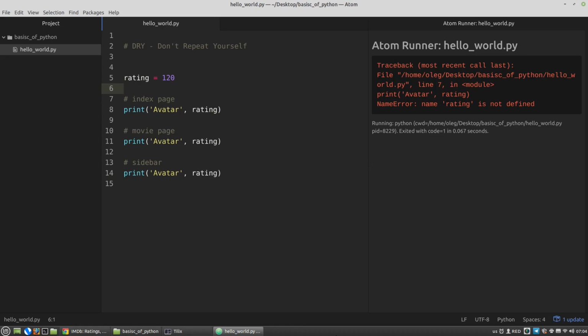Names of variables must begin with a letter or with an underscore. Python is a case-sensitive language, so the variable name rating and this Rating with the capital R are different variables. For example, we can see the same exception that the name rating is not defined at line 8 here.